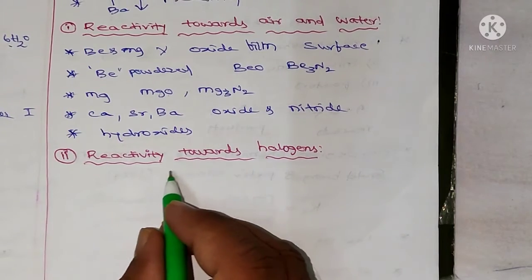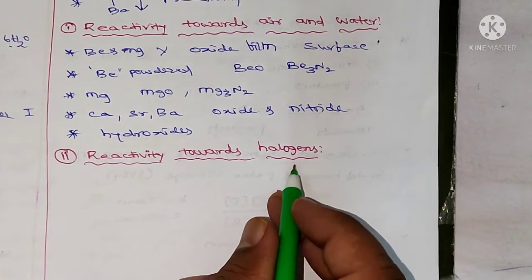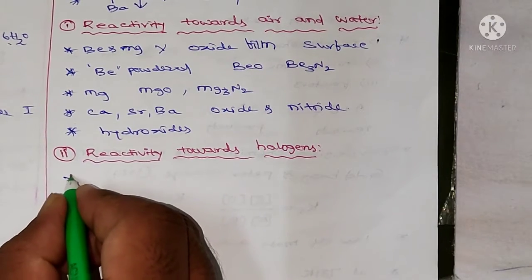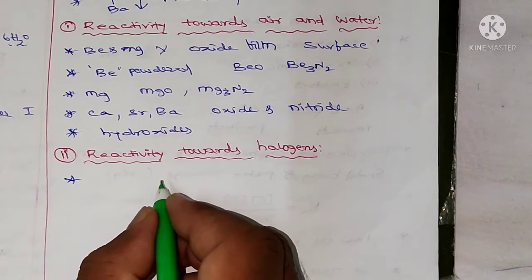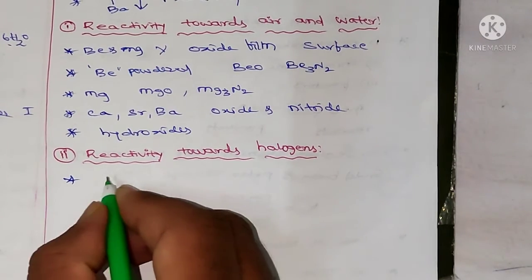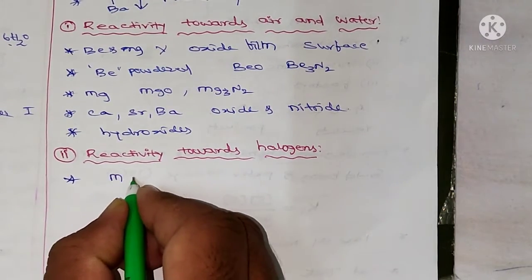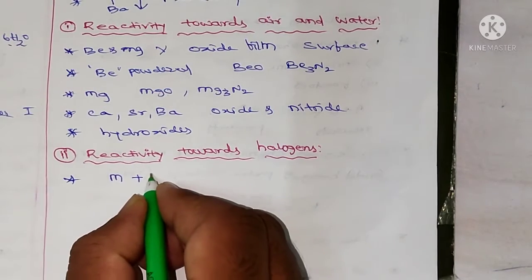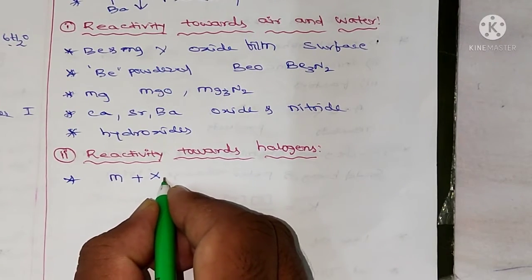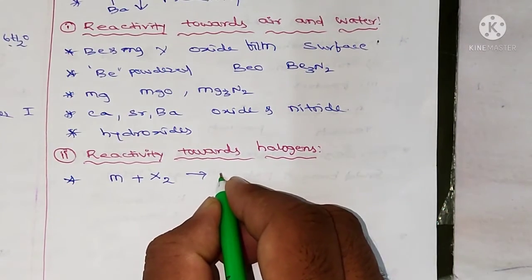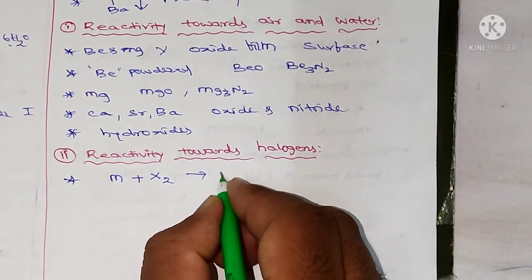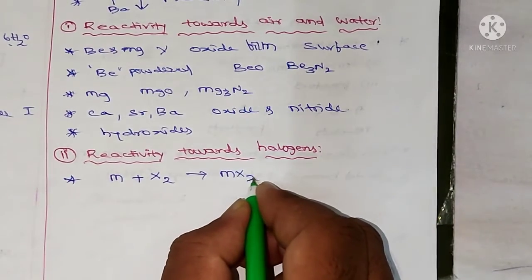And next, the second one, reactivity towards halogens. All alkaline earth metals, meaning second group metals, react with halogens to form halides. Let me take the reaction. M is the metal and it reacts with a halogen, with the common formula X2, to give the metal halide MX2.